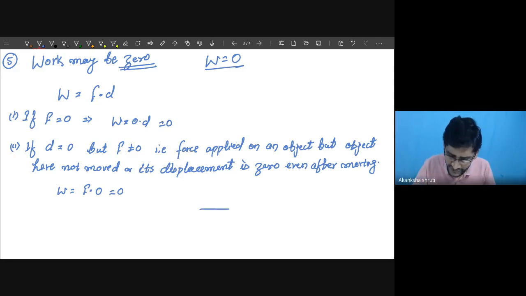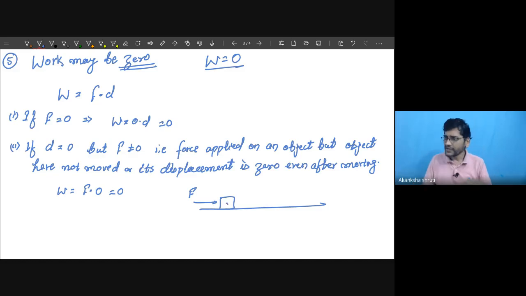What is the situation representing? The force is applied, but the object has not moved. Say you are applying large force over this wall, but I am not able to displace my wall. Will there be any work done by me?